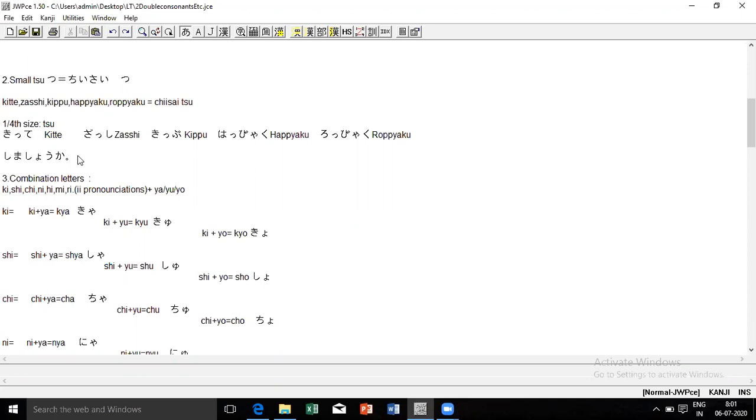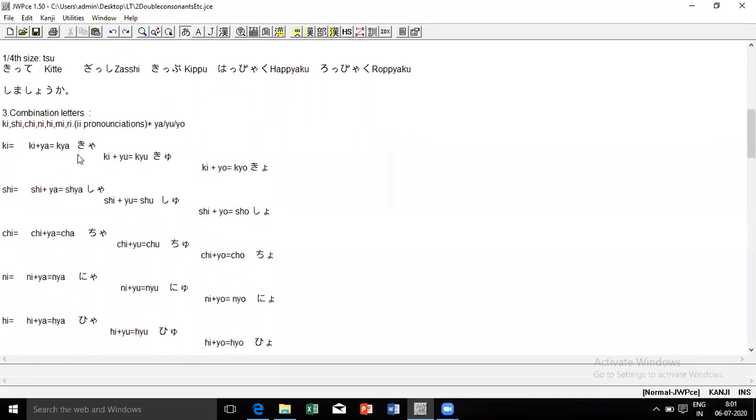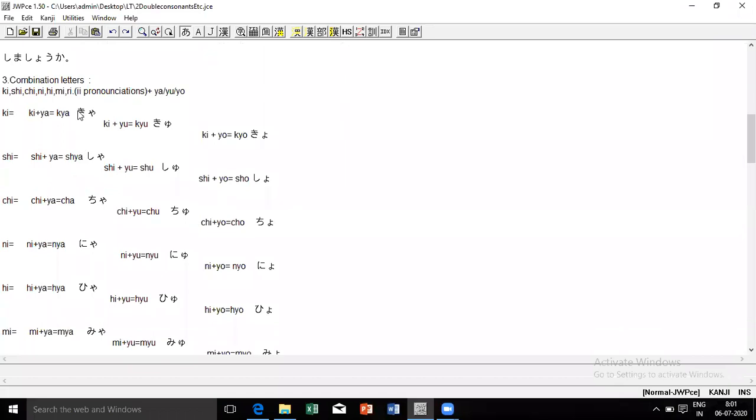So shall we move ahead? Ima kara, ki shi chi ni hi mi ri. Now, when you see the hiragana chart, I'll share the hiragana chart as well. How to recognize where is ki shi chi ni hi mi ri, how to say that.